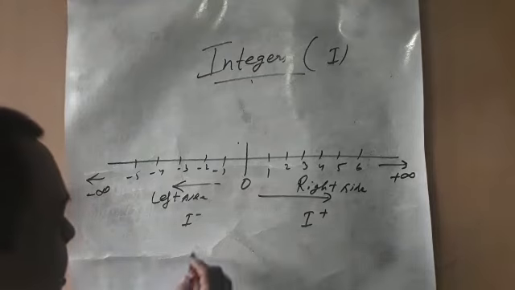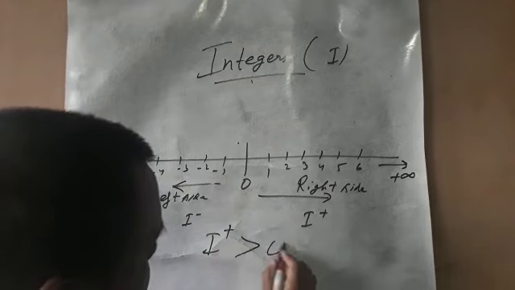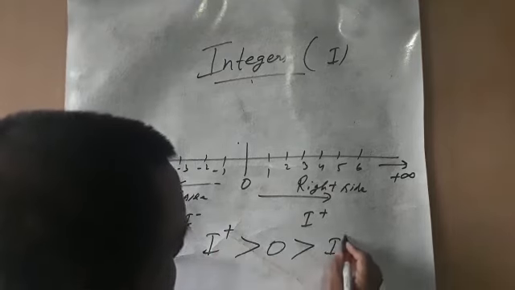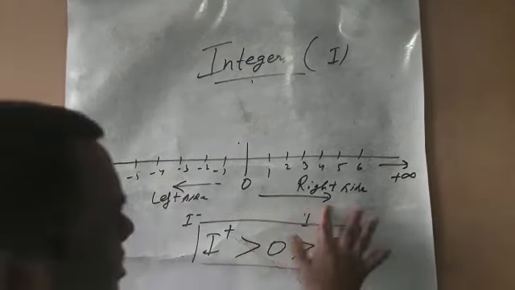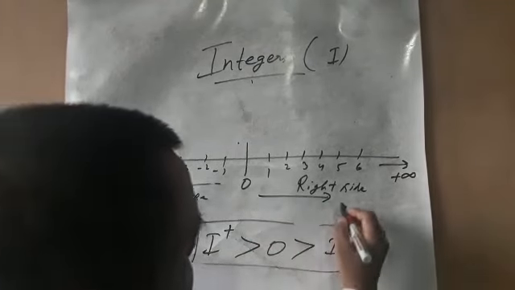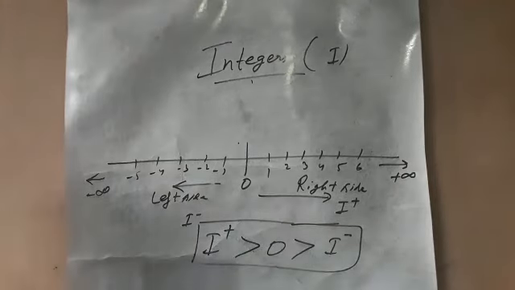And the most important basic rule: a positive integer is always greater than 0, and 0 is always greater than a negative integer. This is the basic rule that exists between these. Is it clear? The symbol of positive integer is I plus, and the symbol of negative integer is I minus. Is it clear?